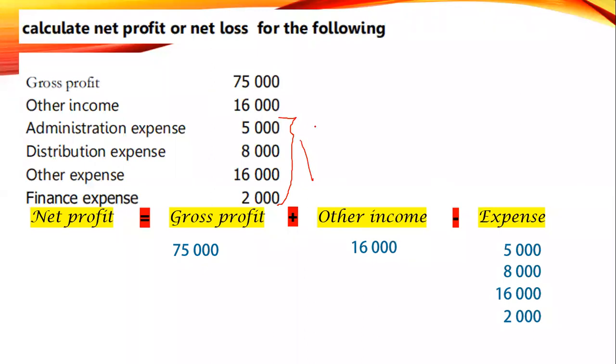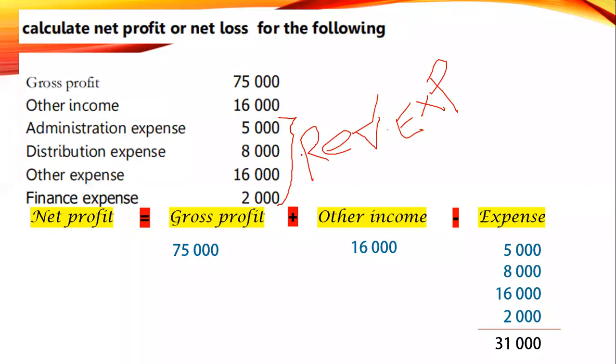Don't worry, I am the one writing. That's why the handwriting is going like this. Revenue expense, these 4 together. So total revenue expense becomes 31. 75 plus 16, 91. 91 minus 31, 60,000. Your net profit is 60,000 rupees. We are moving to the next question.